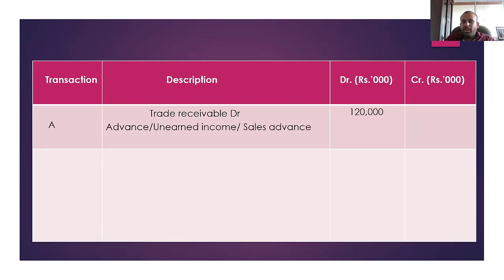Trade receivables account debit 120, and the total sales income credit 180,000. Understood what I said? Now the customer has to pay us. We made a 180 sale, but we have already recovered 60,000 from him. 60,000 we have received from him already.